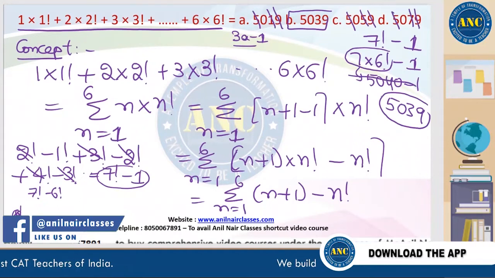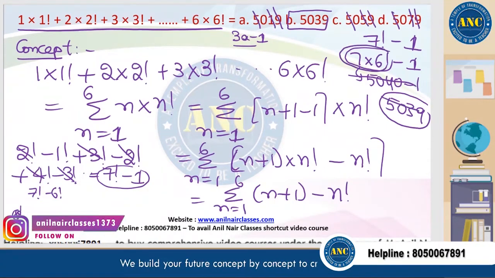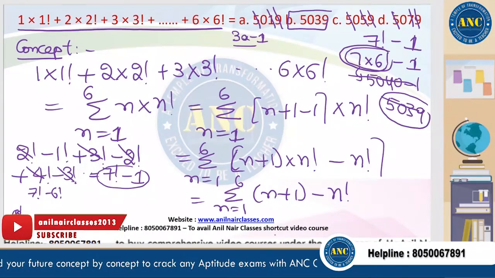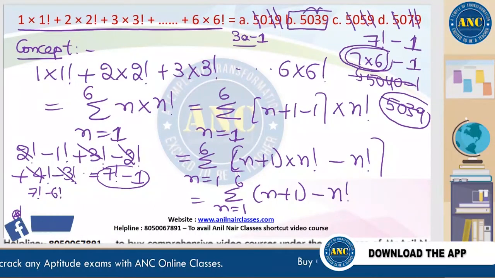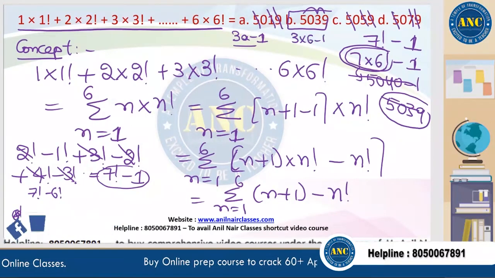The only option of the form 3 into something minus 1 is 5 plus 3 is 8, 8 plus 9 is 17. 17 is 3 into 6 minus 1.